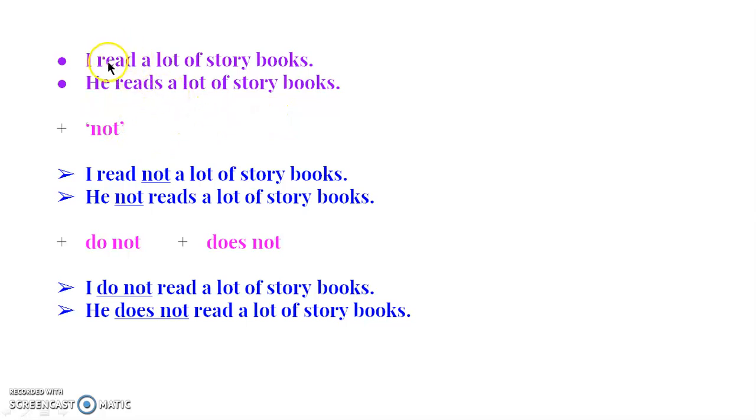But in this case, when we have only the main verb without the helping verb, can you add not like this? I read not a lot of storybooks. He not reads a lot of storybooks. You cannot. These will be wrong sentences. I cannot simply add not with the main verb. What do I have to do then? We have to take help of do and does. As you all know, do and does are also helping verbs or auxiliary verbs. So they are going to help us to make the sentence negative.